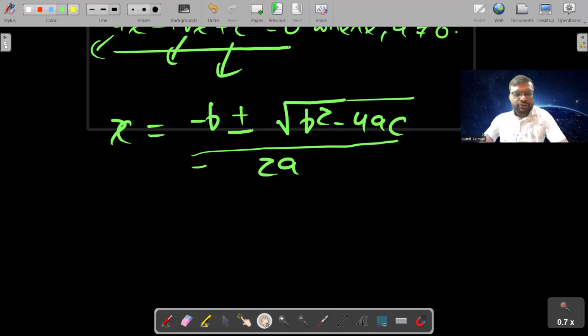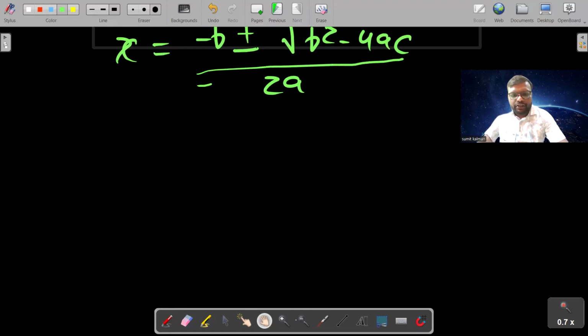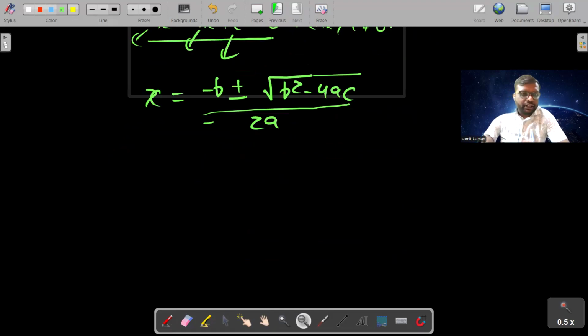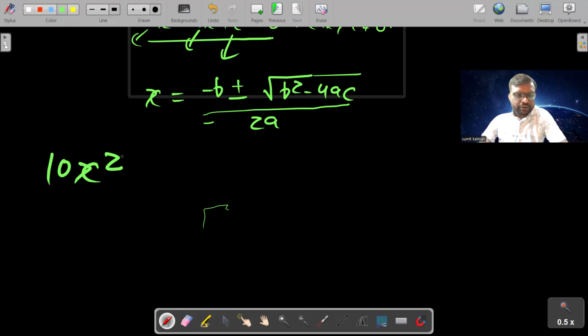And now students, suppose that you have an equation of the form 10x square minus 27x plus 5, it is equal to 0.